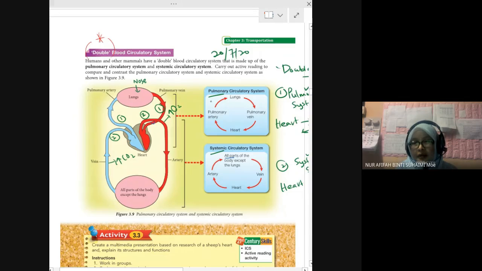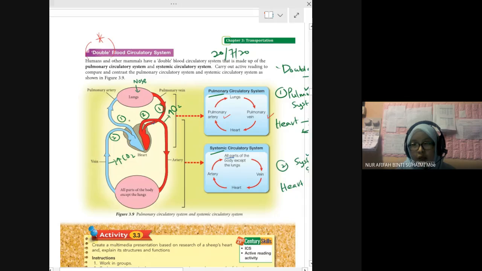Okay, pulmonary. Pulmonary circulatory system means the blood flows through the pulmonary. Ada pulmonary artery or pulmonary vein. So this one from the artery to lung and from the vein to heart. From lung to heart. Okay, this one deoxygenated blood. Okay, ni. Pulmonary artery sepatutnya from vena cava lah. From the vena cava.